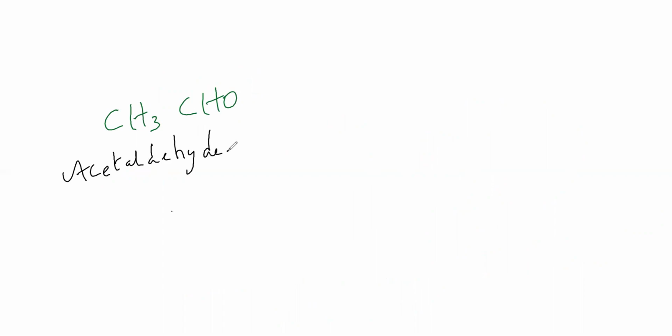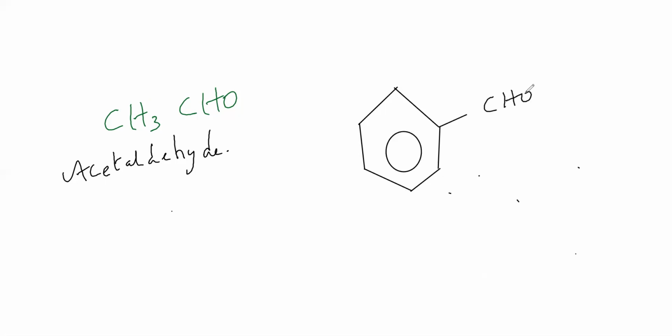I just want to name a few things. CH3CHO, the first aldehyde, correct? This is called acetaldehyde. Suppose I'm taking the benzene ring and I'm writing CHO here: benzene, ene is replaced by aldehyde, benzaldehyde.